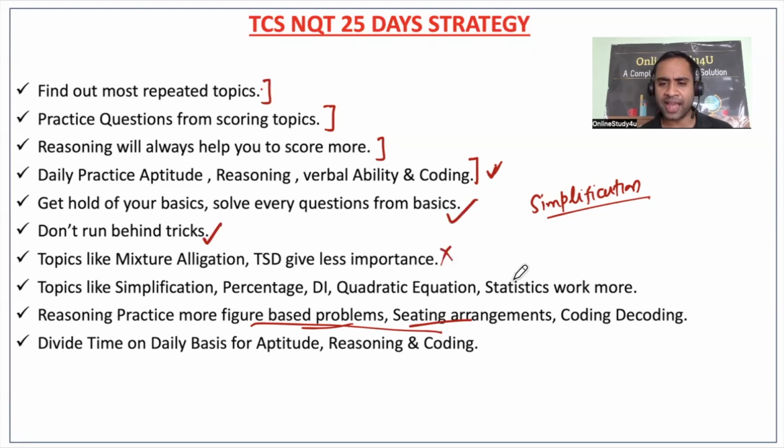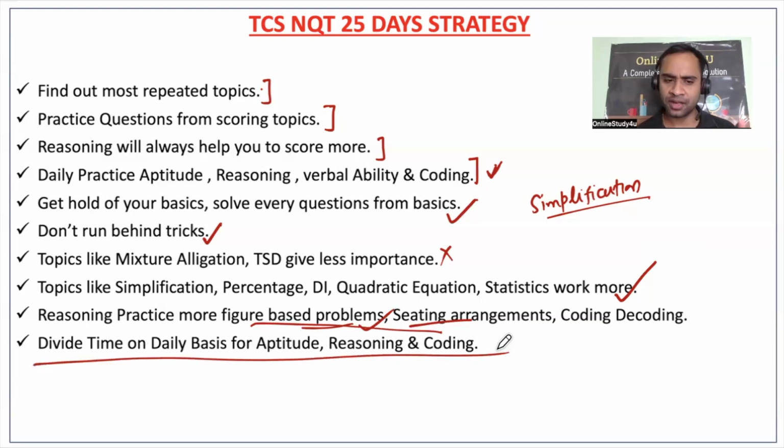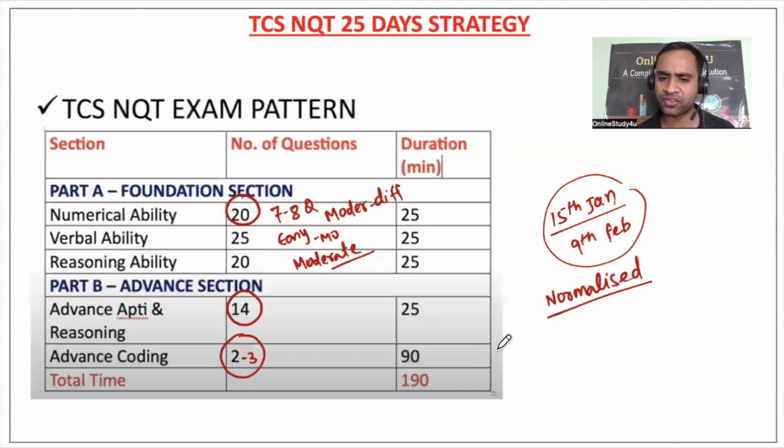Okay, topics like, as I said, mixed relegation, time, speed and distance, give less importance, right? And you have to give more importance to topics like simplification, percentage, DI, quadratic equation, statistics, time and work, right? So these are the topics which will be more important for you. In reasoning, figure based problems, sitting arrangements, coding, decoding, blood relation. So these are the topics which are very, very important, right? And divide time on a daily basis for every topic. Practice from the classes, practice from the group where we are doing a larger number of questions on a daily basis. This is your pattern, you have to stick to it, and you have to score as much as possible.